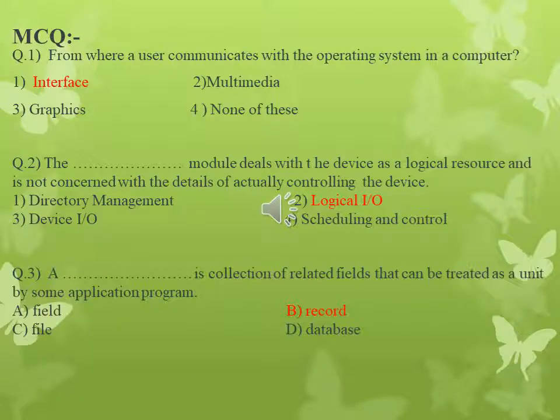Then some MCQs regarding this topic. Question number 1. From where does a user communicate with the operating system in a computer? Options: first, interface; second, multimedia; third, graphics; and fourth, none of these. Students, think about that question and give the right answer.